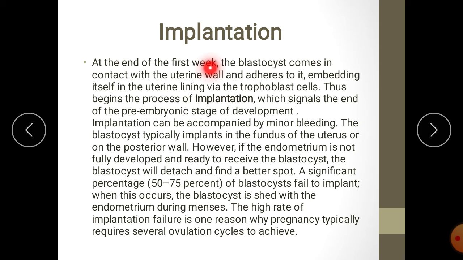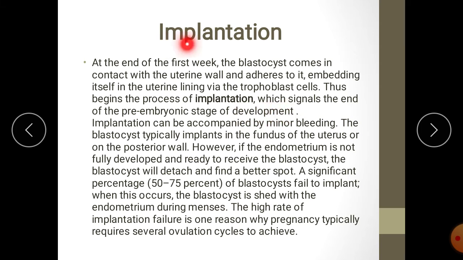One week is over after the fertilization. Now it is in the cavity of the uterus. The blastocyst comes in contact with the uterine wall and adheres to it, embedding itself in the uterine lining via the trophoblast cells. Thus begins the process of implantation, which signals the end of the pre-embryonic stage of development.